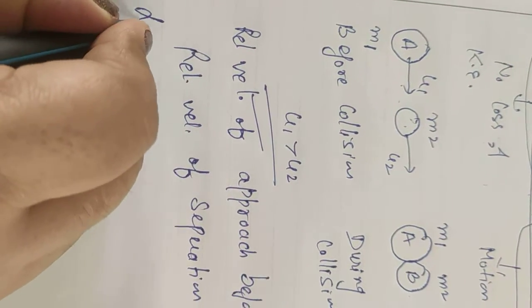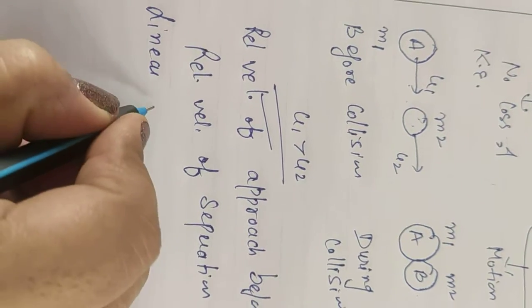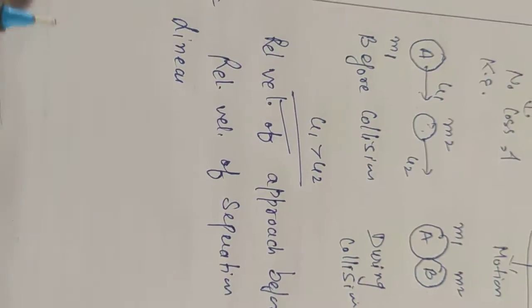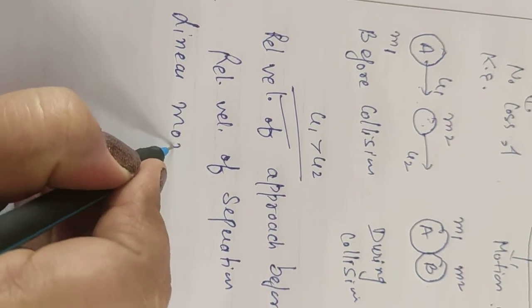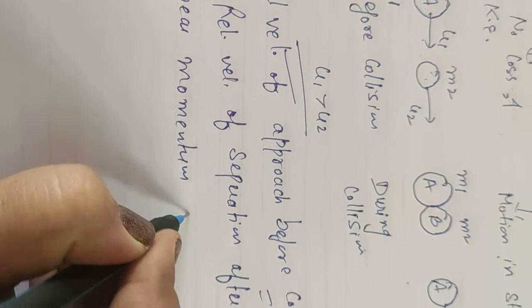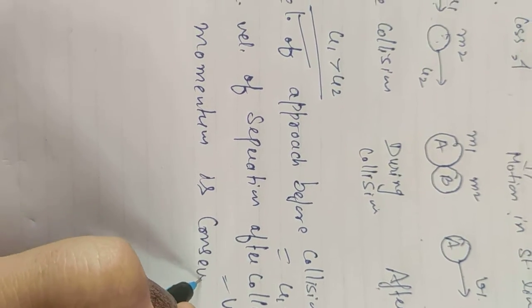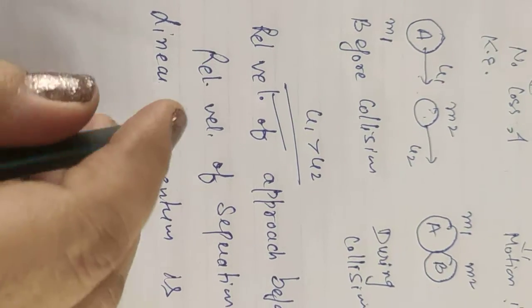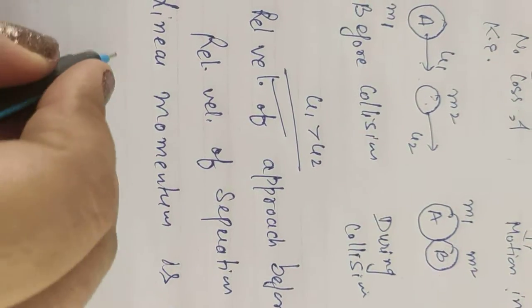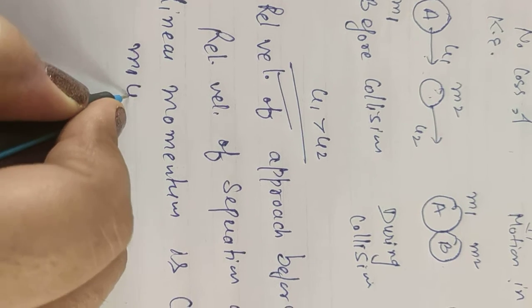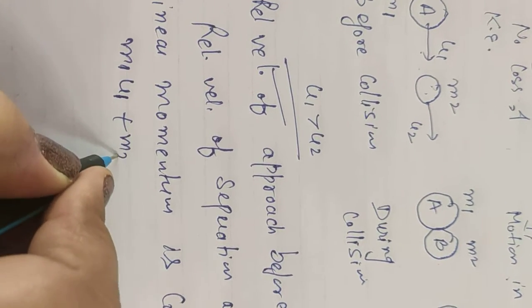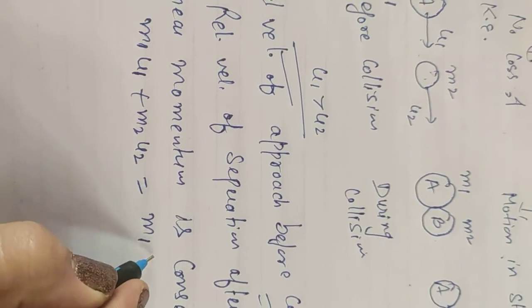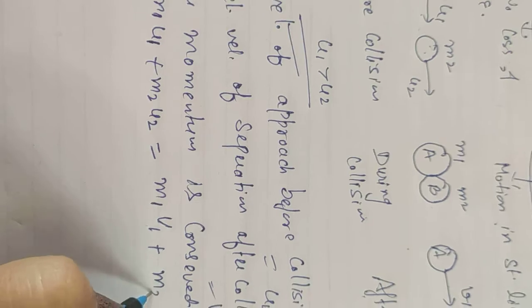First is linear momentum is conserved. We will put a star here so that we know these are the steps to keep in mind. Linear momentum is conserved, meaning that initial momentum is equal to final momentum. Initial momentum means the momentum before the collision. So before the collision the momentum is m1 u1 plus m2 u2, equal to final momentum, which is m1 v1 plus m2 v2.